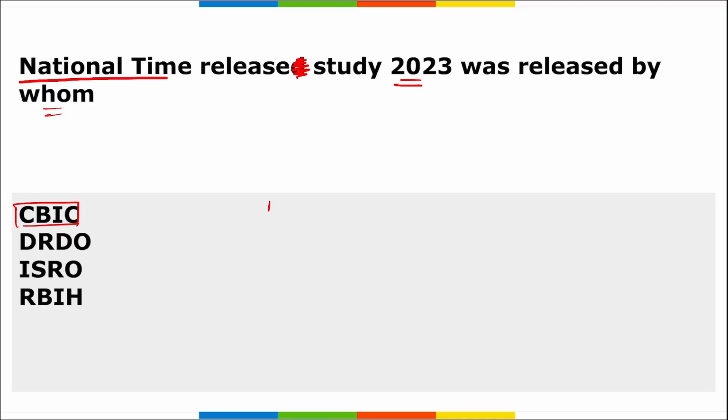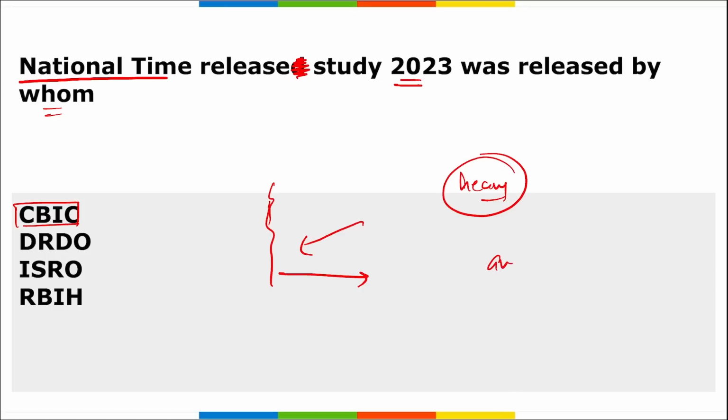See, when there is a port, goods come and goods go from here. Sometimes when there is heavy traffic in the ocean or because of the containers and boats, this time can be increased or it can be reduced also. So there is an average time for that, and this report released the ports category wise average release time for 2023.